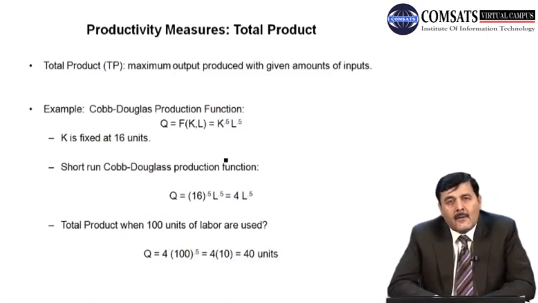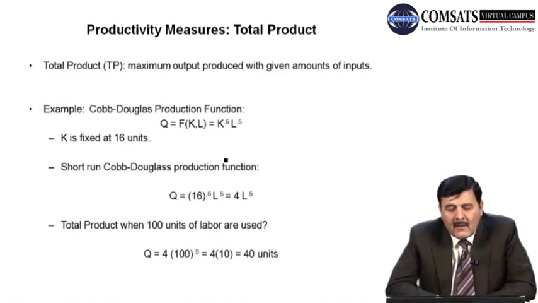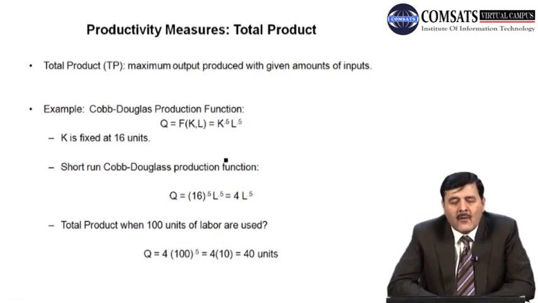And now we'll talk about different productivity measures, right? When we talk about production function, we need to discuss different productivity measures. The first productivity measure is the total product, right? Total quantity produced. So how do we define that? Total product is the maximum amount produced with given amounts of input, right? The total output produced by the firm with the given amount of inputs is known as the total product.